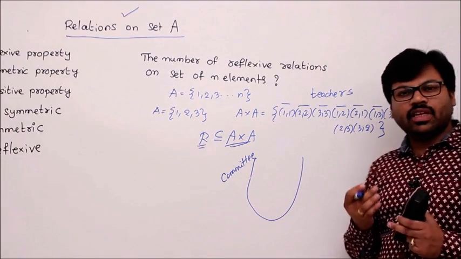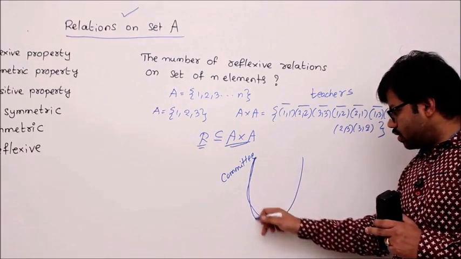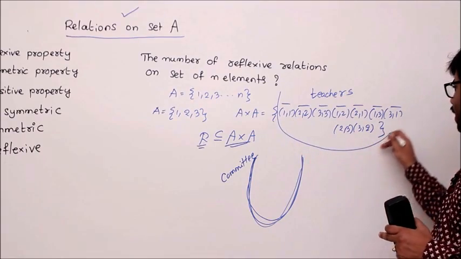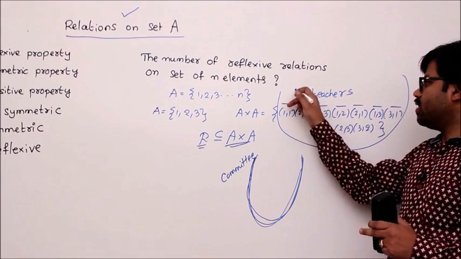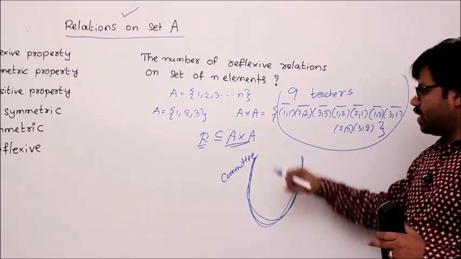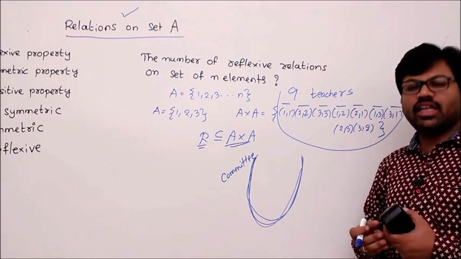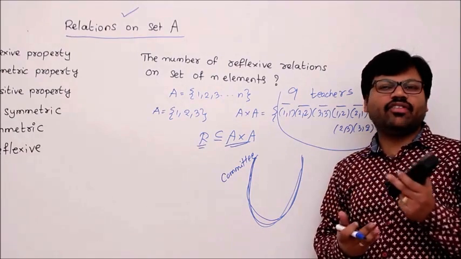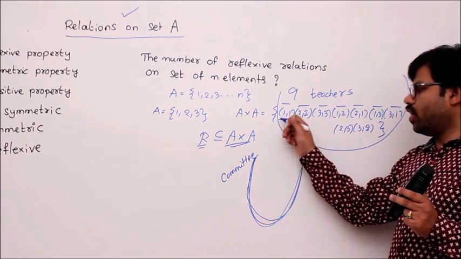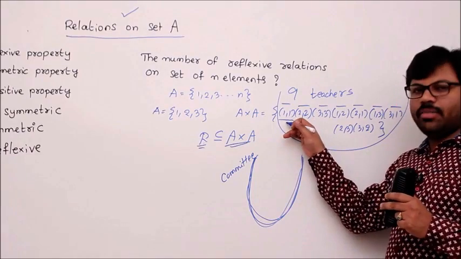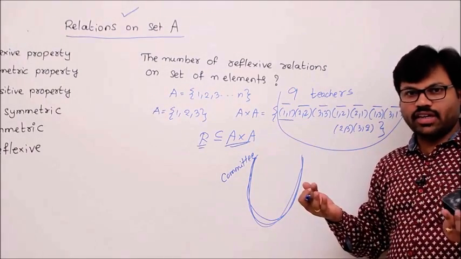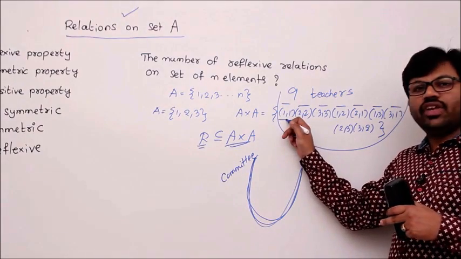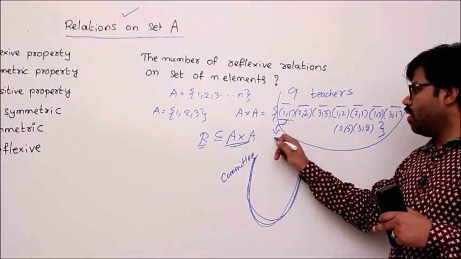You tell me, if I give you one box, a very big box which contains teachers. How many teachers? 9 teachers. You have to pick some teachers, any number of teachers. Then how do you do it? Systematically. Think about it. Probably that systematic way will be like this. Go to teacher number 1, ask. He may come, he may not come, because every teacher has two options, right? Because you are forming a random committee, not a fixed committee. So that's why every teacher has two options. He may come, may not come.